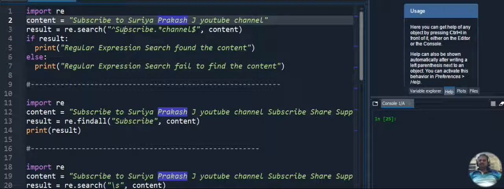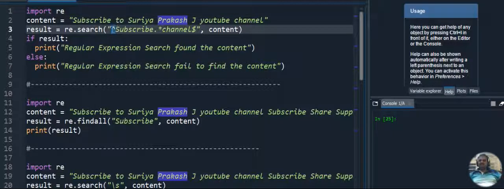So how am I giving it? I am giving an up arrow symbol, then next to that, subscribe. Subscribe is the first word it will search for, then dot asterisk. In between, any number of strings may be available, and I am not bothered about that.